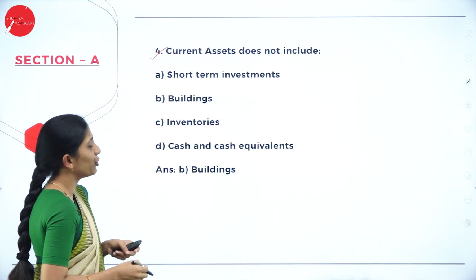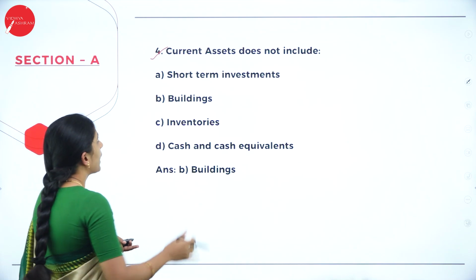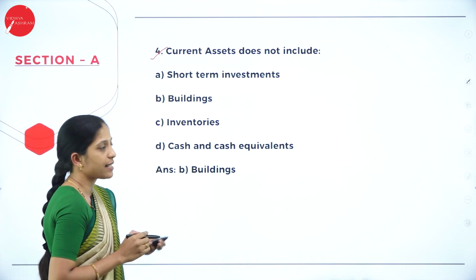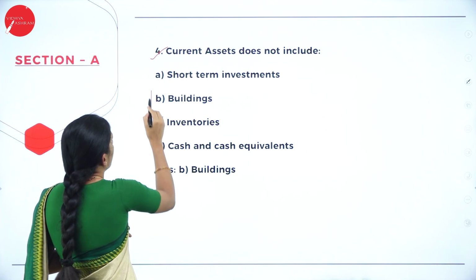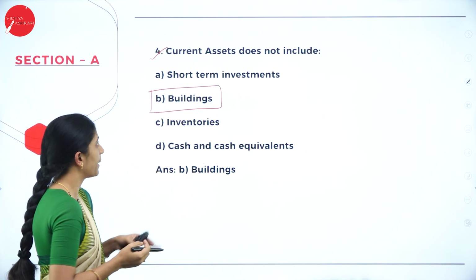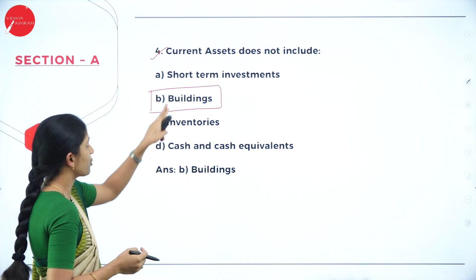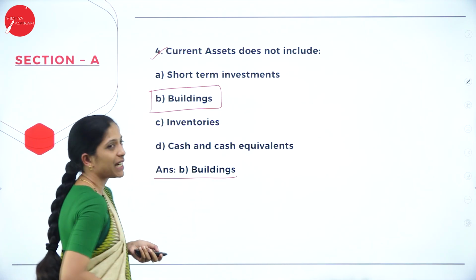So, they have given us a few options where we have to identify which is not a current asset. Okay. So, short-term investment is a current asset. Building, it is not a current asset. It is a fixed asset, correct, or non-current asset. Inventory is a current asset, cash and cash equivalents is a current asset. So your answer is option B, building.